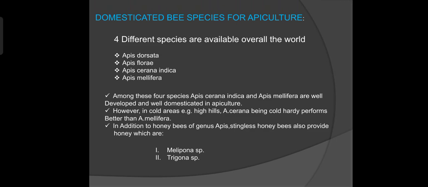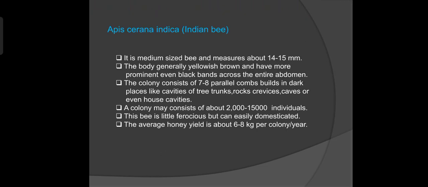More than 130 species are available in these genera. Their colonies are small and stingless, and they are very popular in India. Now, let's talk about Apis cerana indica characteristics in detail.